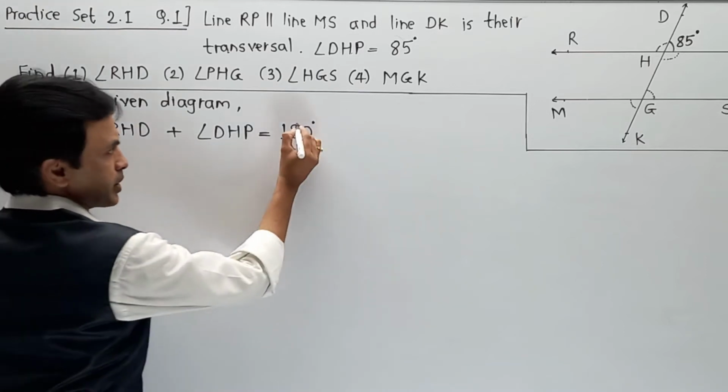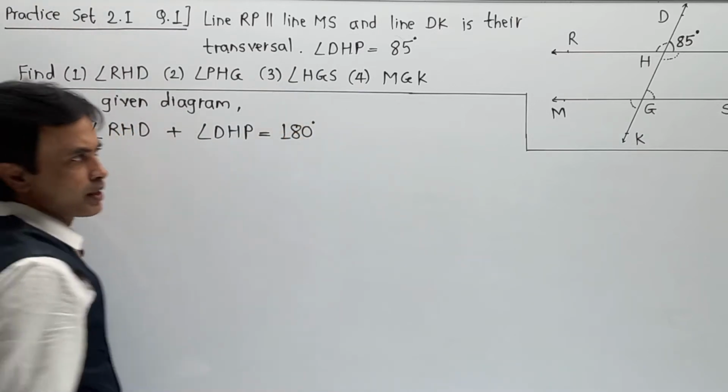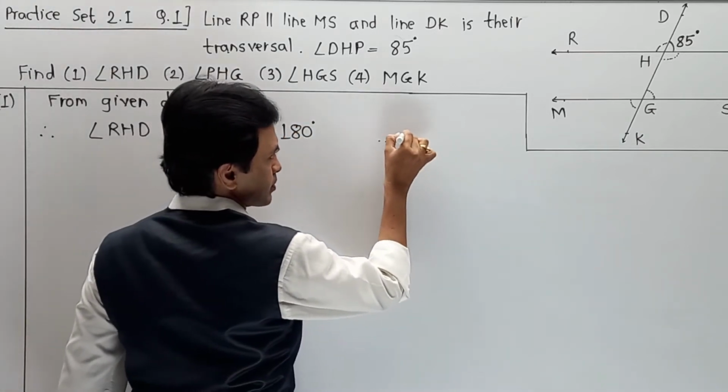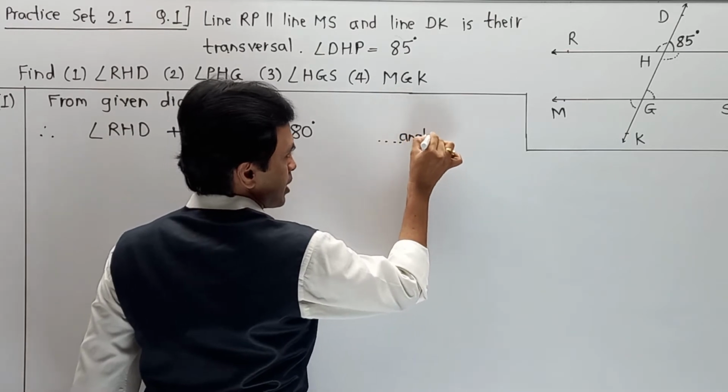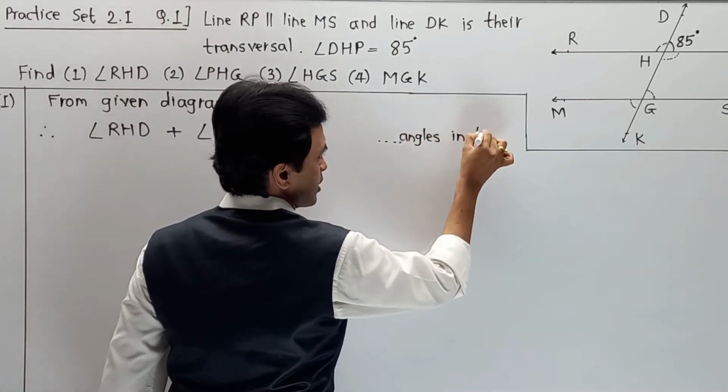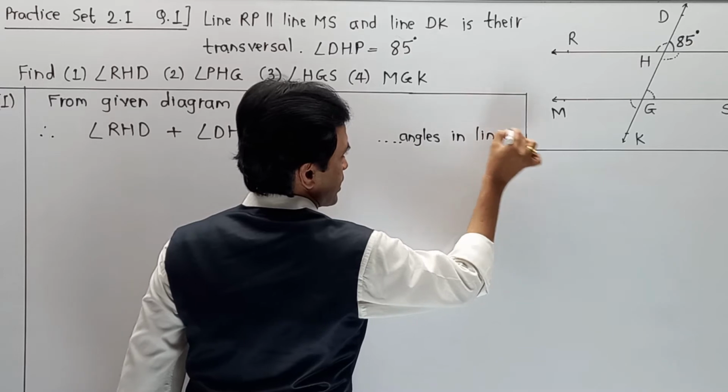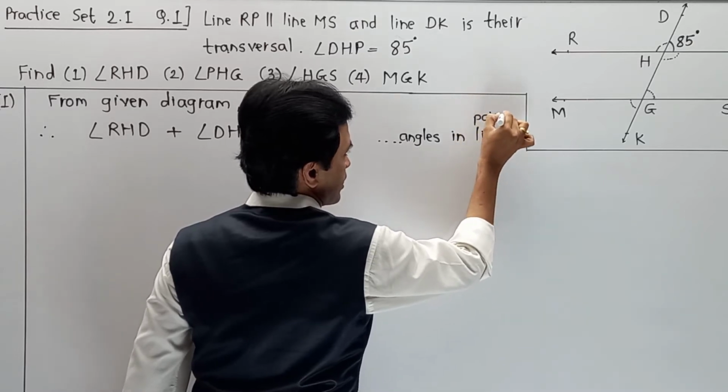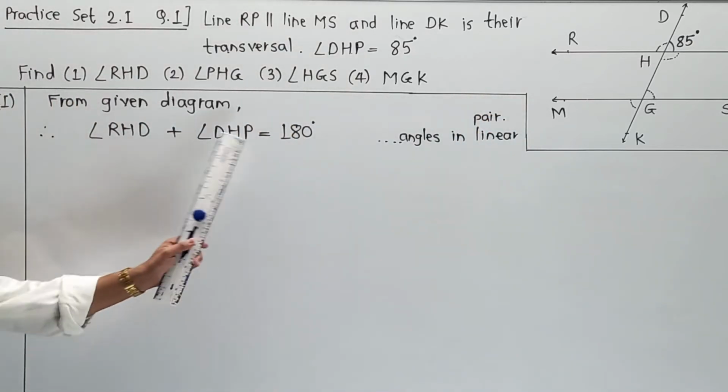And the reason is nothing but angles in linear pair. Naturally their angle addition is 180 degree.